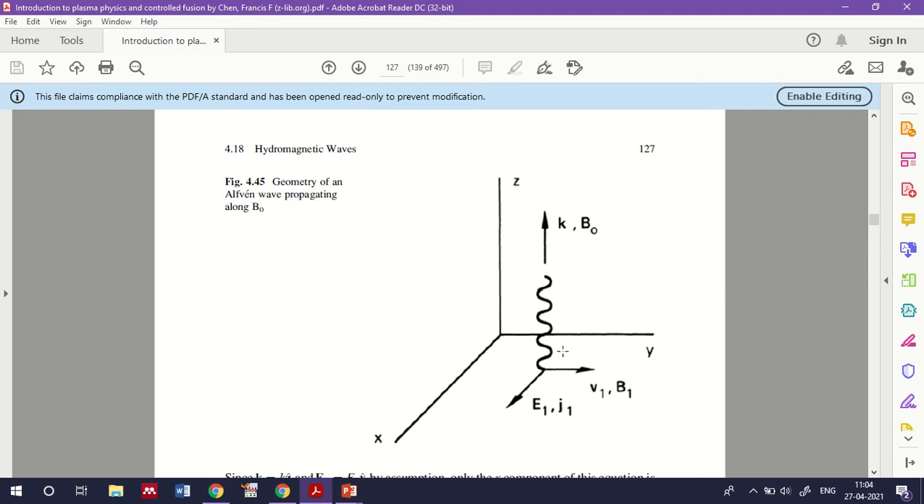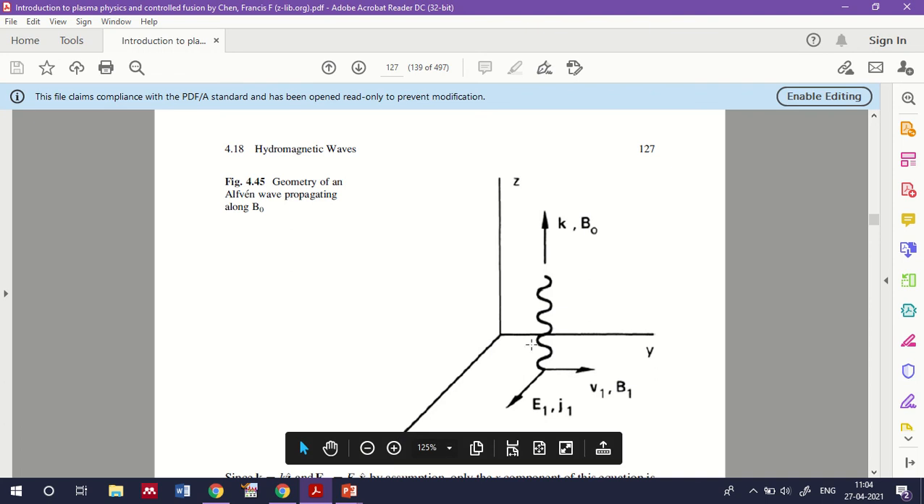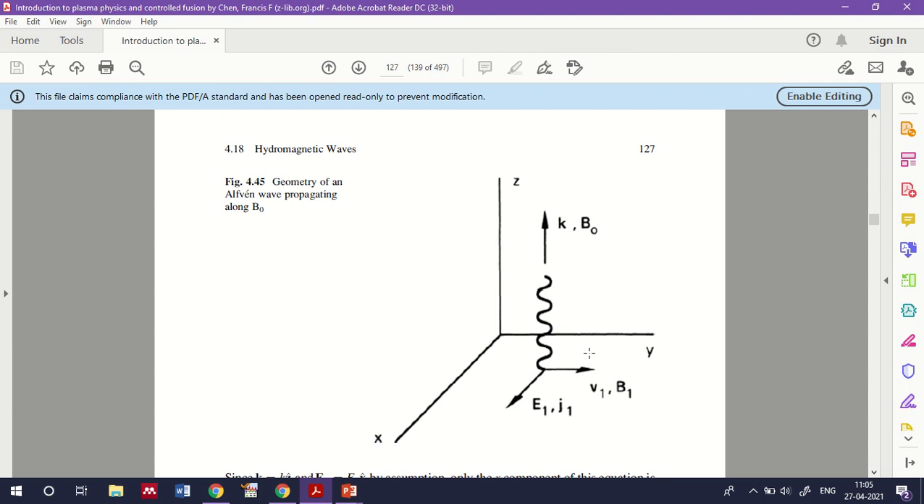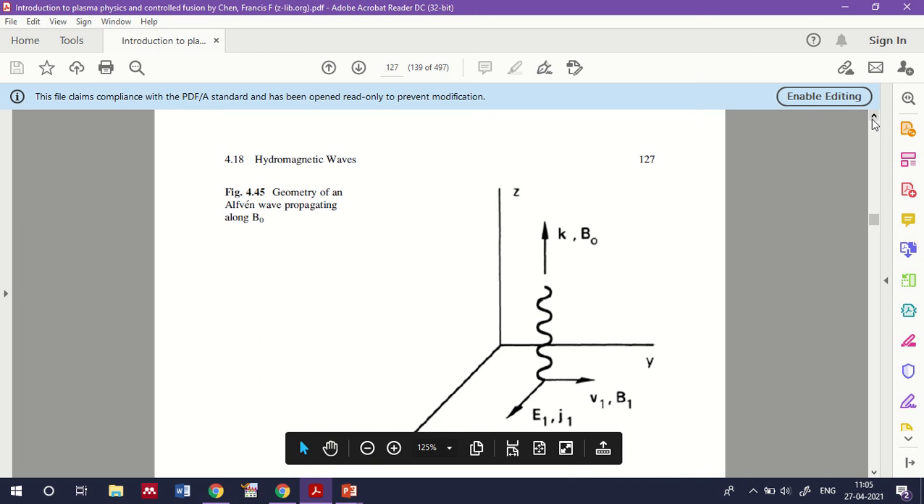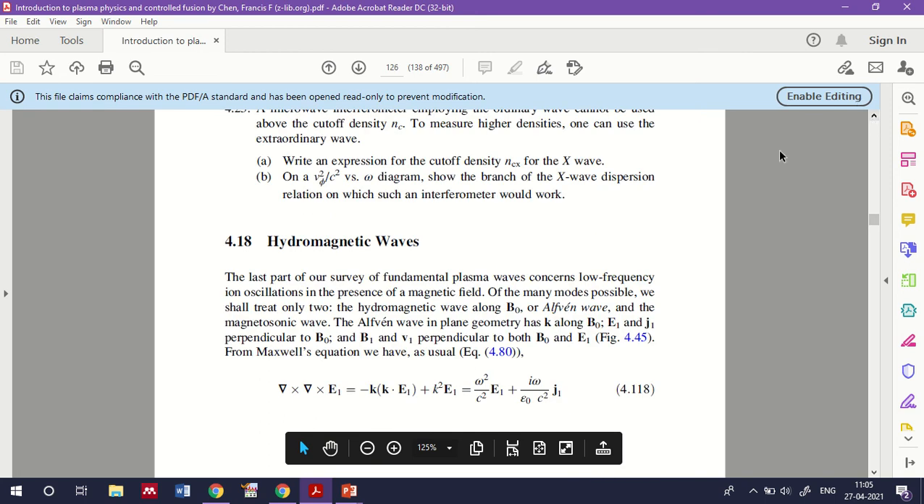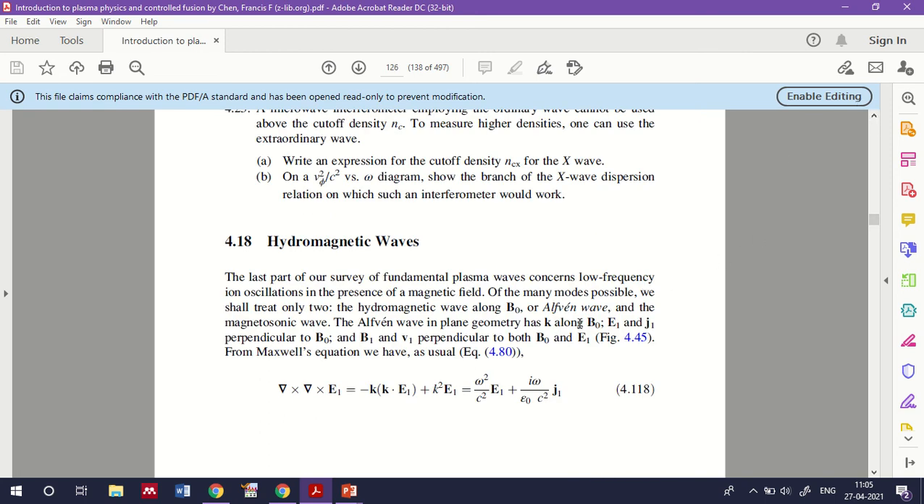Okay, and if the wave is propagating in this direction, that is the y direction, then we can say that this is the wave called the magnetosonic wave. We'll come to the discussion of the magnetosonic wave later on. Before that, in this case, we treat b1 and v1 perpendicular to b0 and e1.